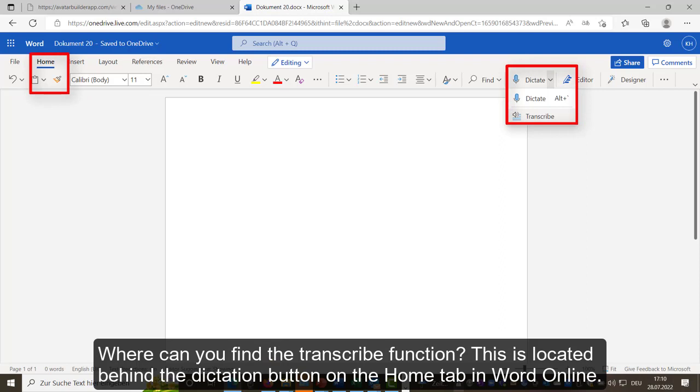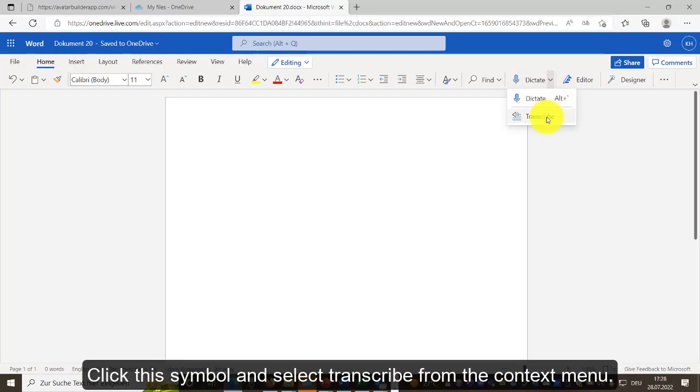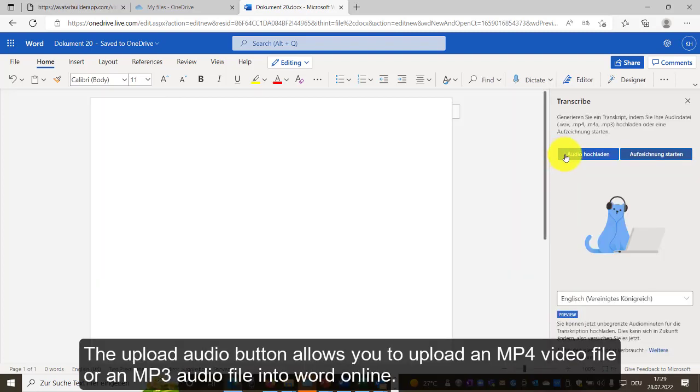Where can you find the transcribe function? This is located behind the Dictation button on the Home tab in Word Online. Click this symbol and select Transcribe from the context menu. The Upload Audio button allows you to upload an MP4 video file or an MP3 audio file into Word Online.